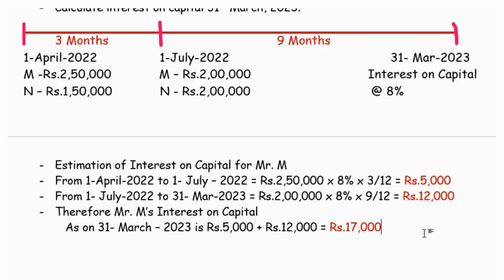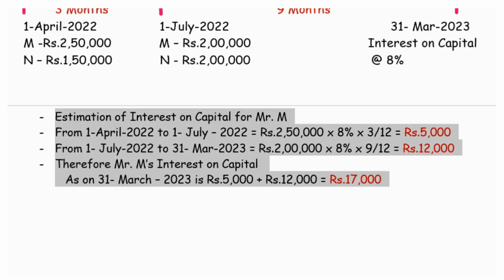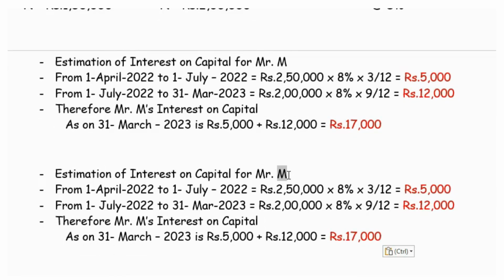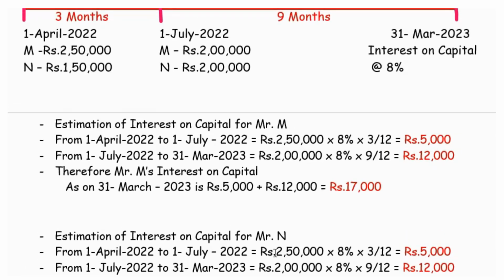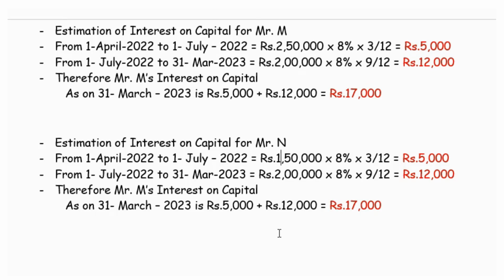And now we want to calculate the interest on capital for Mr. N. For time saving purpose, I am copying the same thing and changing a few details alone. For N, initially he was holding a capital of 1,50,000.